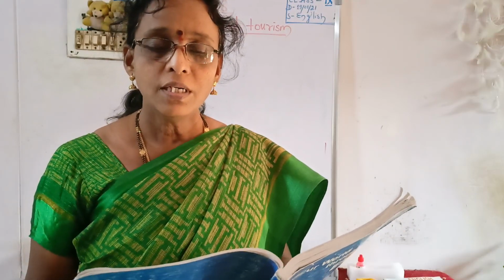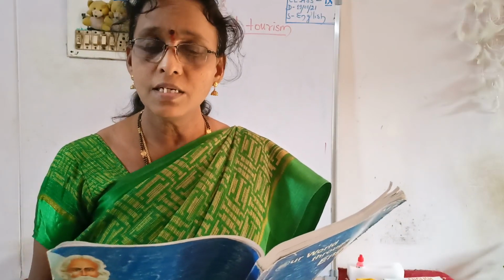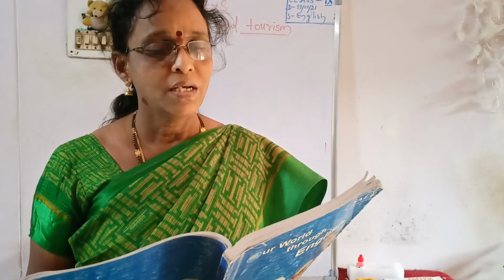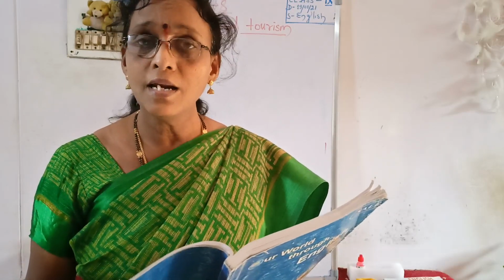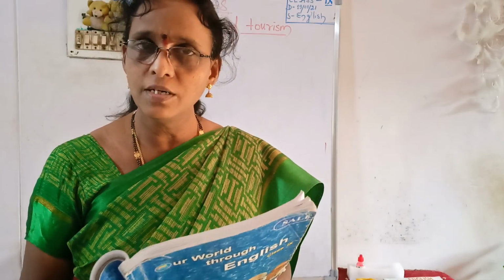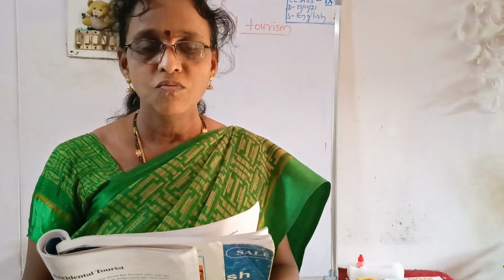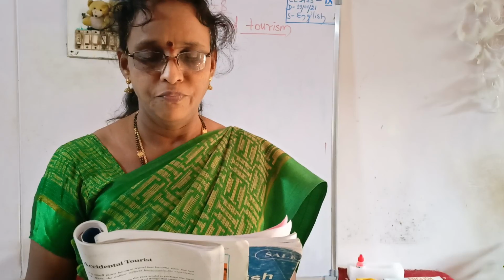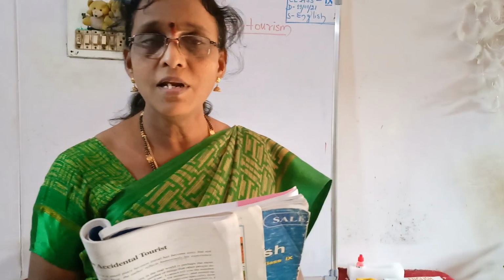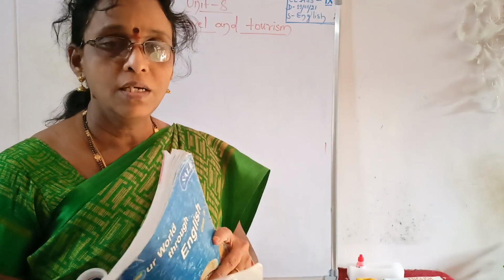So before discussing the lesson, the accidental tourist, let us recollect once again the face sheet and style sheet, whichever you have discussed in class. So the theme of the unit is travel and tourism. Each and every one of you, I hope, likes traveling, place to place and different tourist places.